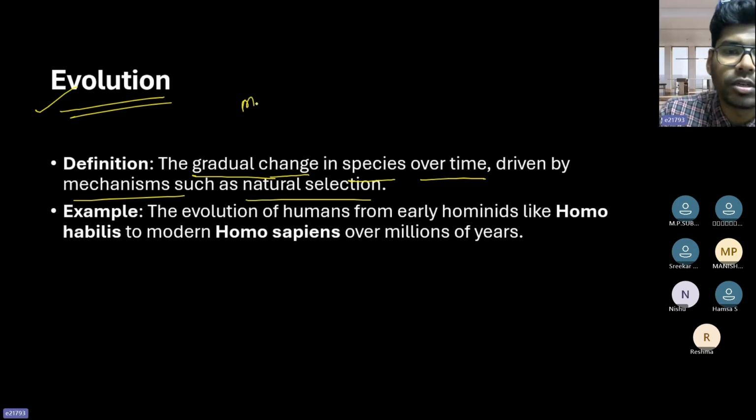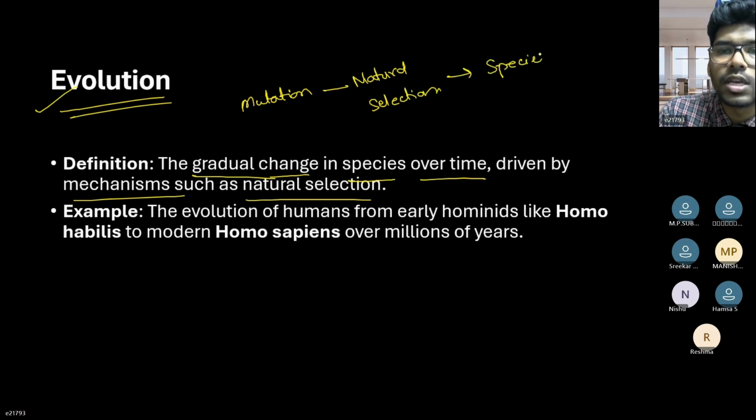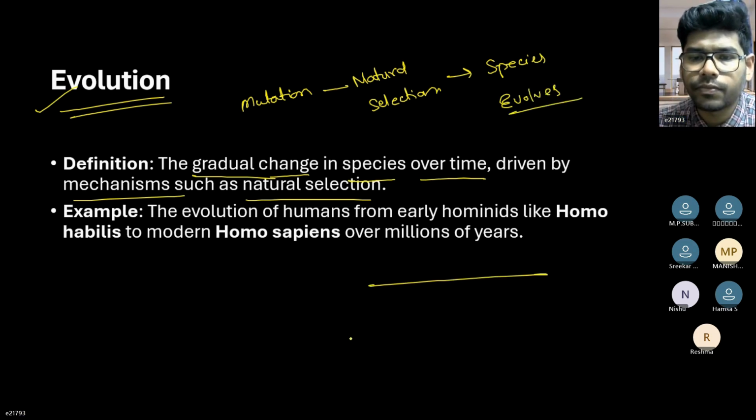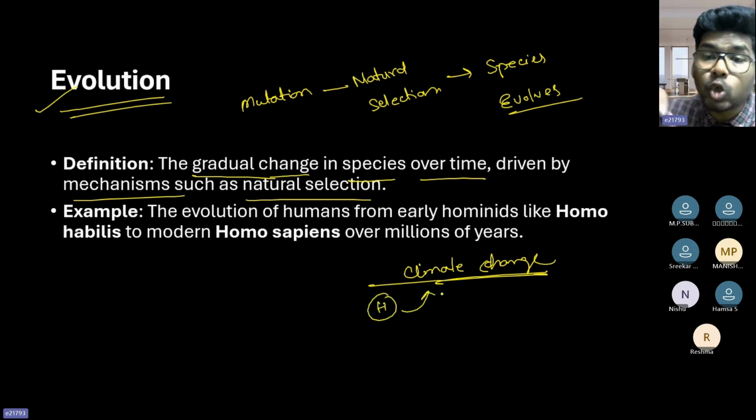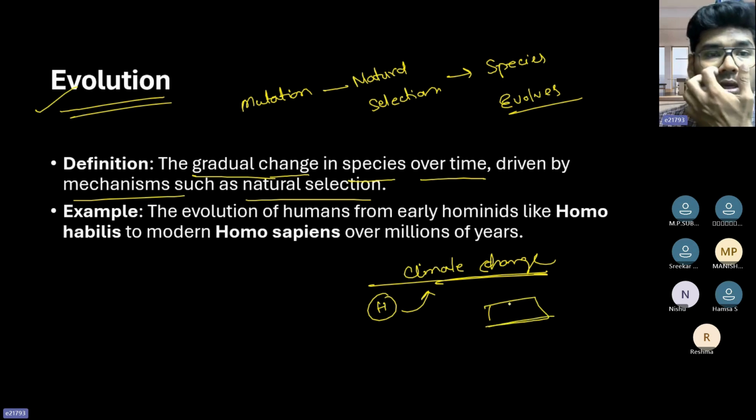Gradually, because of mutation associated with selection, species evolve. Suddenly, if there is a climate change, obviously only the humans that are better adapted to those climatic conditions can survive. All the others will become extinct. And the new species that actually survived, that means they are evolved.